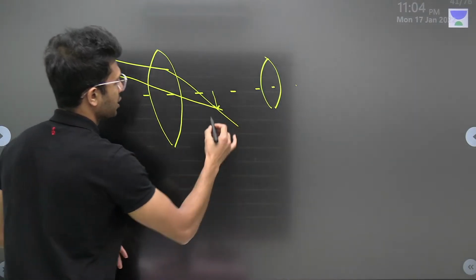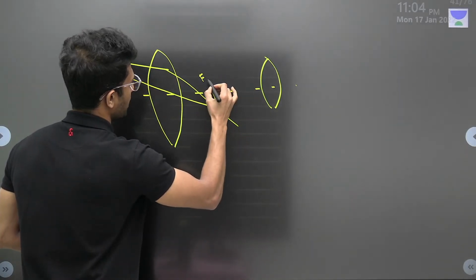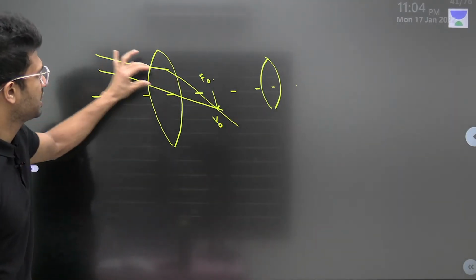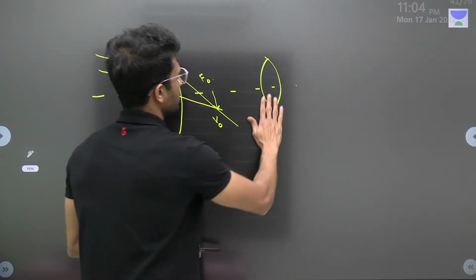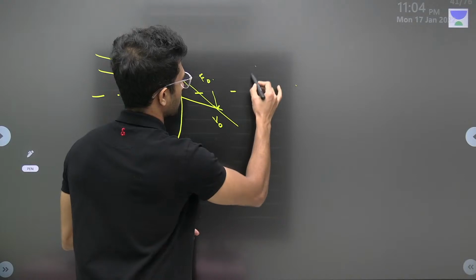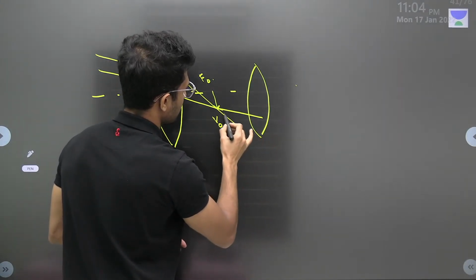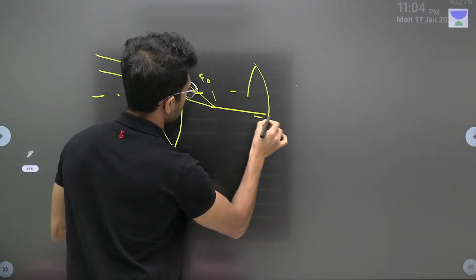We'll have the first image, which is the image of the objective, and where will it be formed? Obviously at the focal length of the objective, because light rays from infinity will be converging in the focal plane. I'm drawing this a bit bigger.